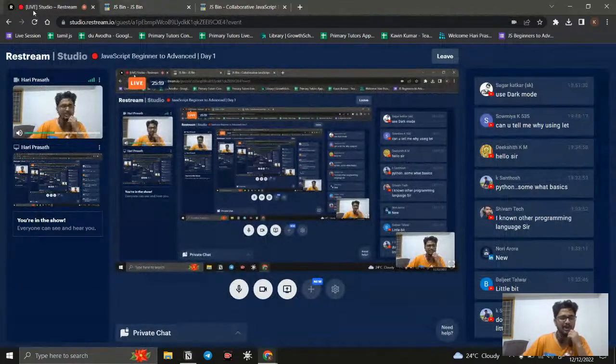Okay, yes, I can use dark mode, but you cannot see it in JS Bin. That is the reason.